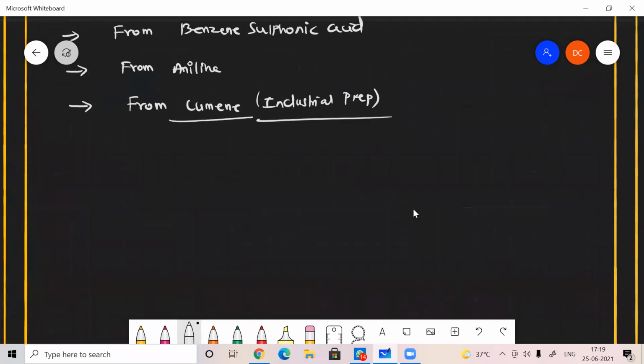Generally, we have to prepare haloarenes, and from the haloarenes I have to prepare phenol. Suppose you consider this example of a haloarene, chlorobenzene. From that chlorobenzene, I have to prepare phenol. Whether this reaction is possible or not.